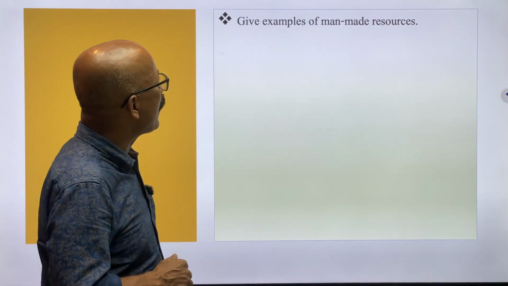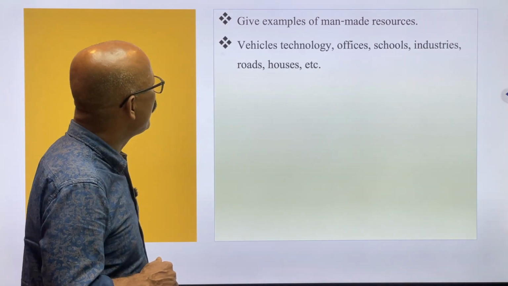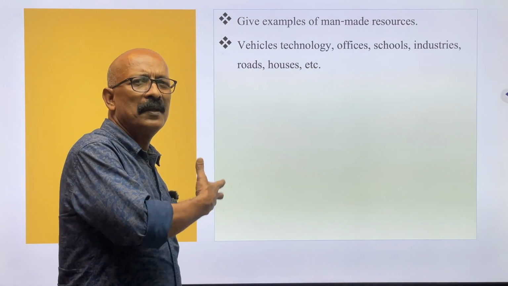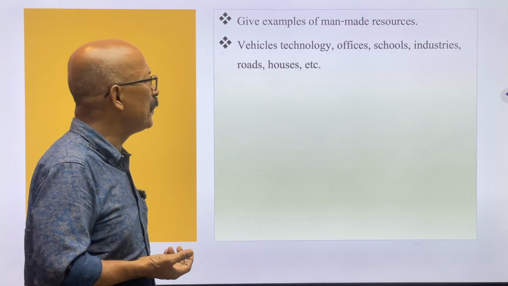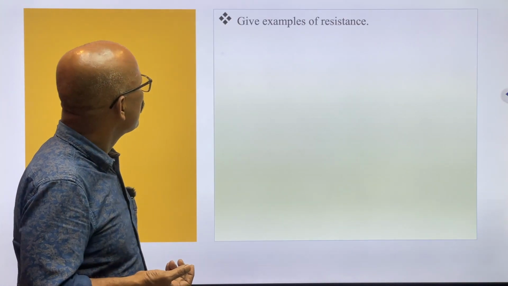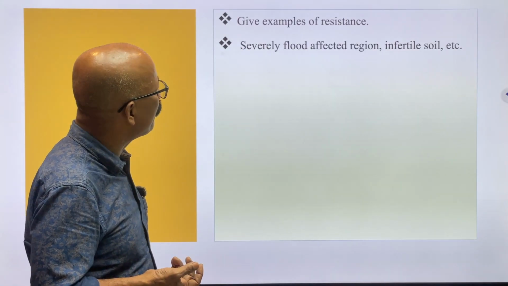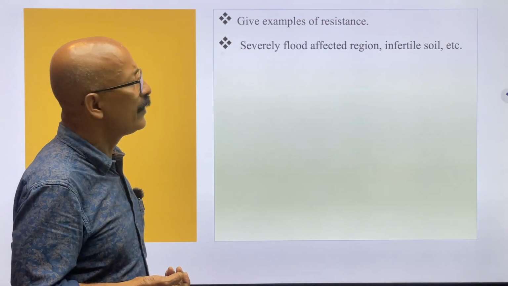Give examples of man-made resource. We may give one or two examples. Vehicle, technology, offices, schools, industries, roads, houses, then carom, then camera, then paint, then shirt, all are man-made. Okay. Give examples of resistance. Infertile, severely flood affected region, infertile soil. These are the examples of resistance.